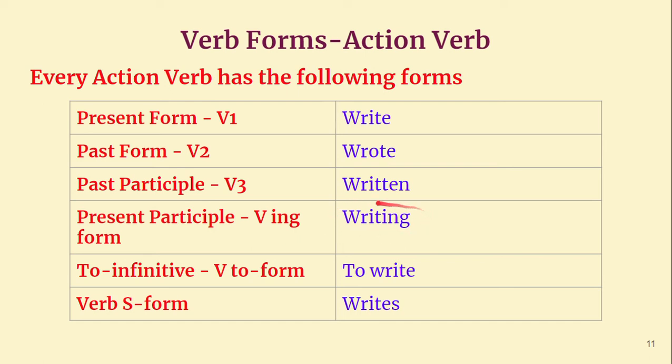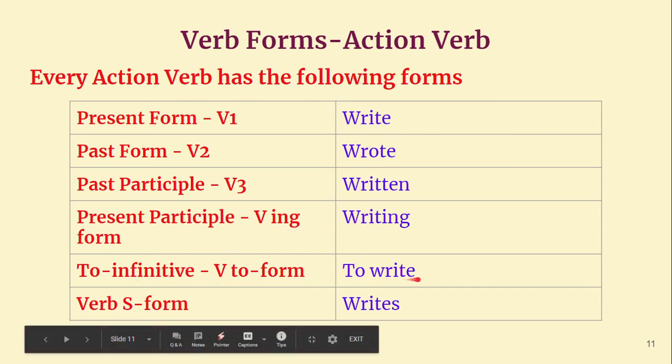This is used in present continuous tense and also in past continuous tense as well as perfect continuous tenses. This is very important. And V3 is very important in perfect tense, and even in passive voice it is very important. In passive voice, without V3 you cannot write any passive voice. So these forms are very, very important. Then we have the infinitive, to write.